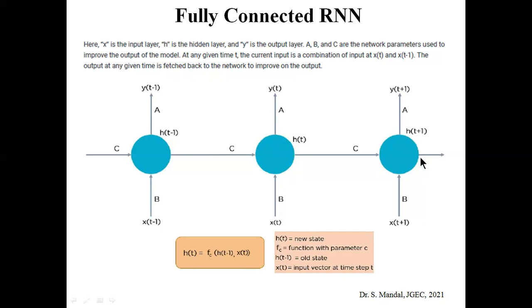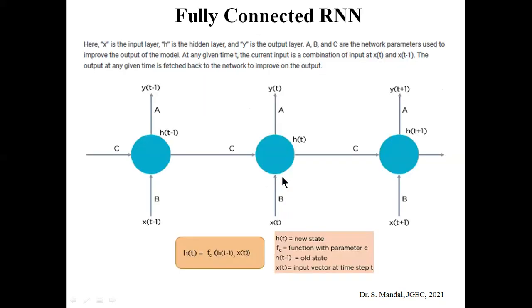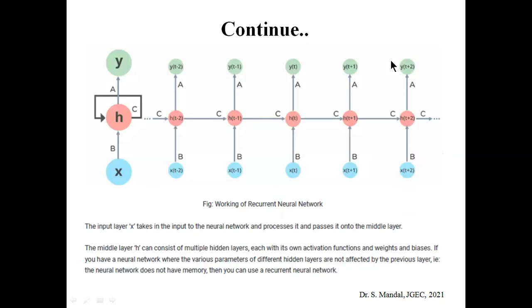Similarly, ht plus 1 depends on the current input vector xt plus 1 and the previous state ht. So you can see that this one is the x, this one is the y, that means output, but here h, the current state, is very crucial. The current state is a function of the previous state of the hidden layer as well as the current input. That's why we have written that the current input is a combination of xt and xt minus 1. So basically this is the working of a recurrent neural network.